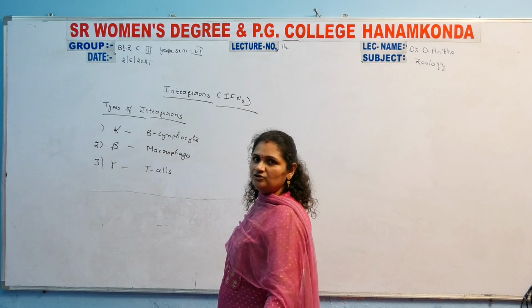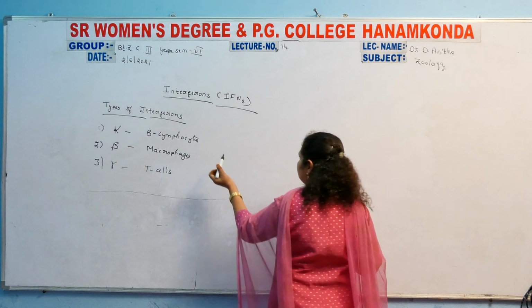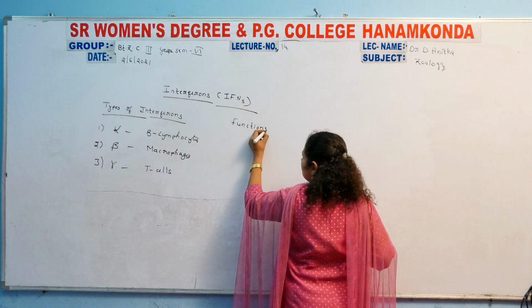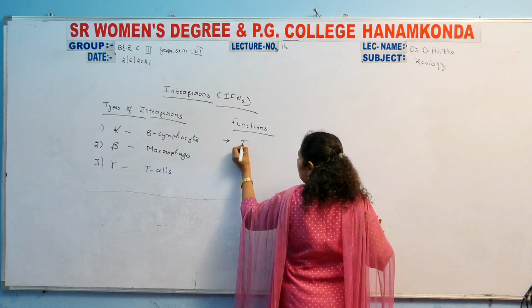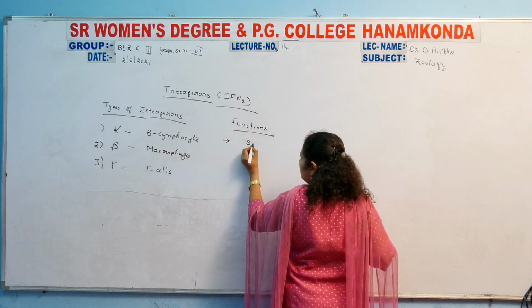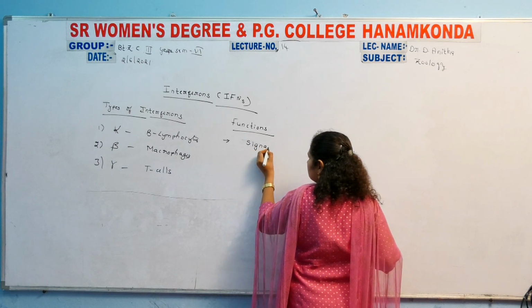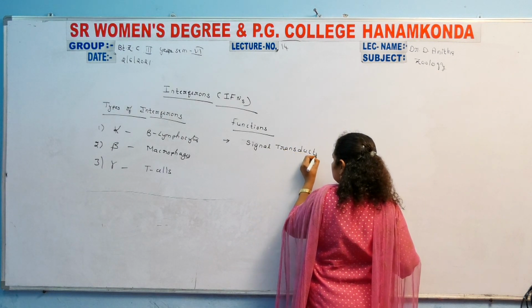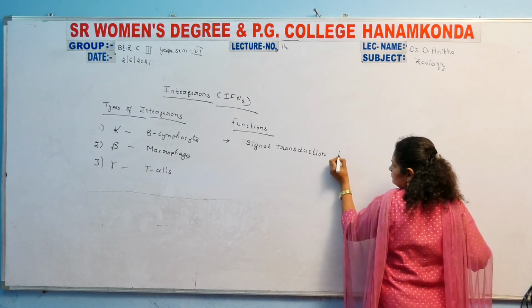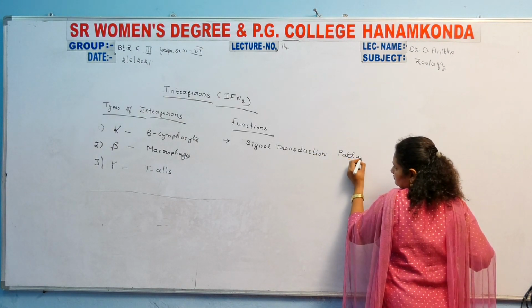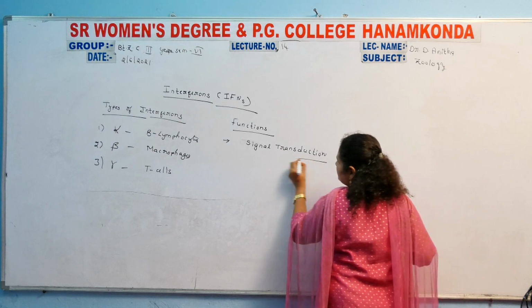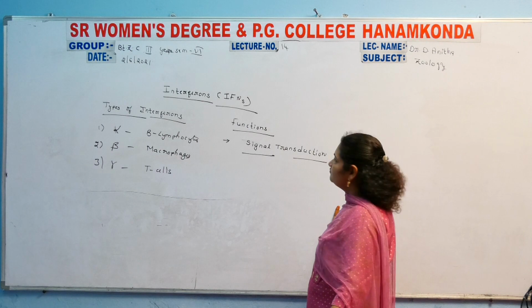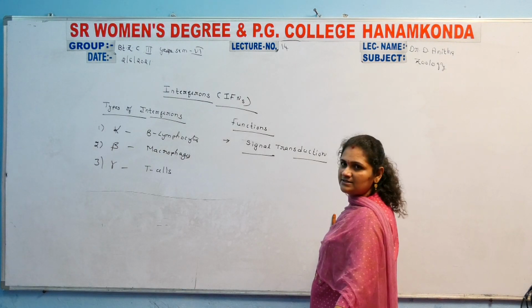And now, the functioning of interferons. They are mainly helpful for the signal transduction pathway. The main function of interferons is the signal transduction pathway.